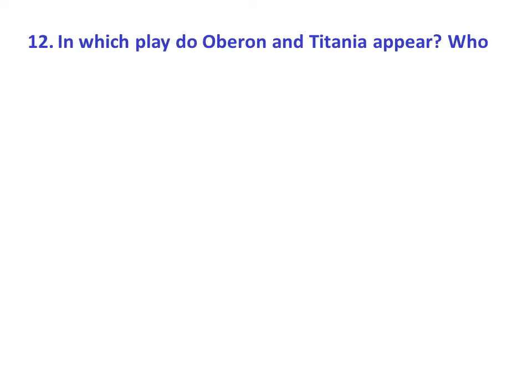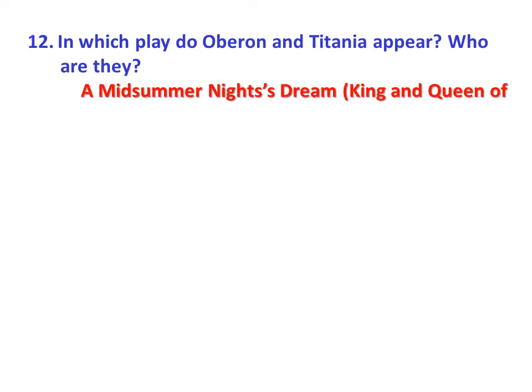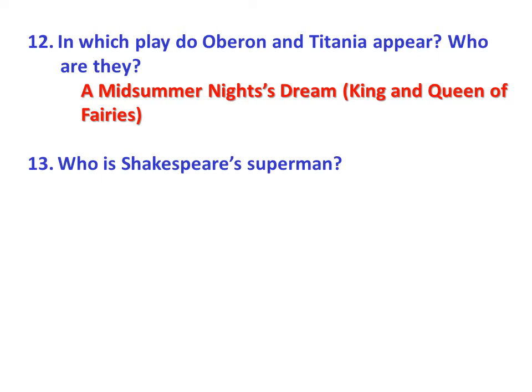In which play do Oberon and Titania appear? Who are they? Oberon and Titania appear in A Midsummer Night's Dream, and they are the king and queen of fairies. Who is Shakespeare's Superman? Prospero in The Tempest, because he is a magician and he controls everyone's life, and at the same time out of magic he can create storms and so many other supernatural activities. So that is why he's called the Superman of Shakespeare.